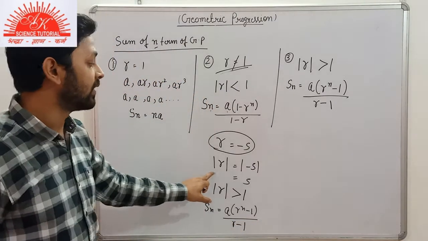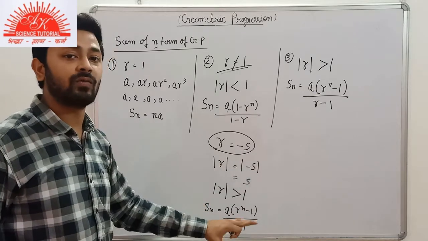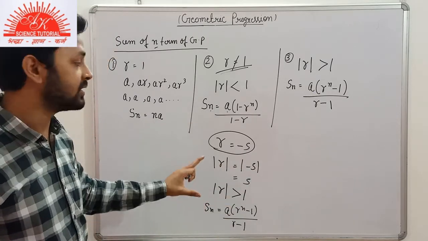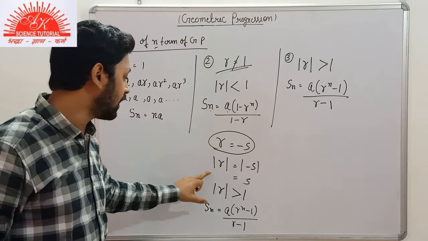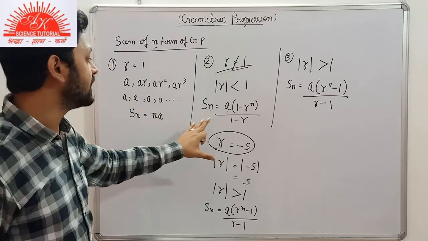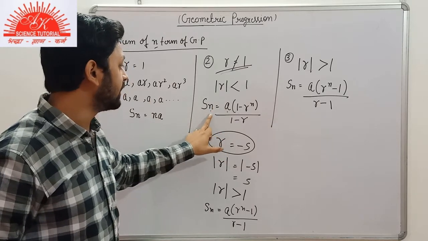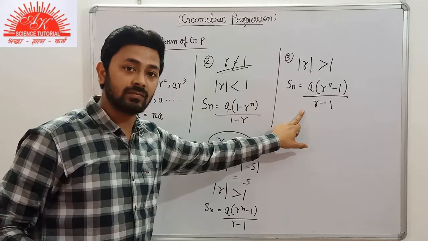That is the use of absolute value, only to know which formula we have to apply. There is no other use of it. We are only using the absolute value to see whether the sum of n terms is in this manner or this manner.